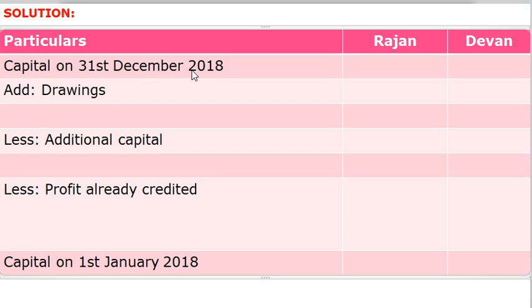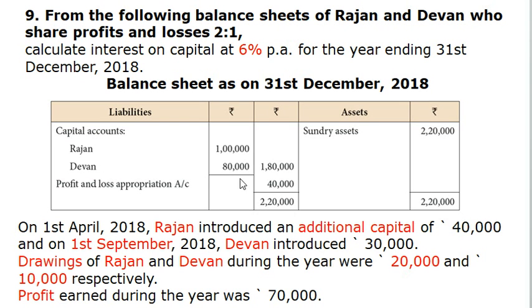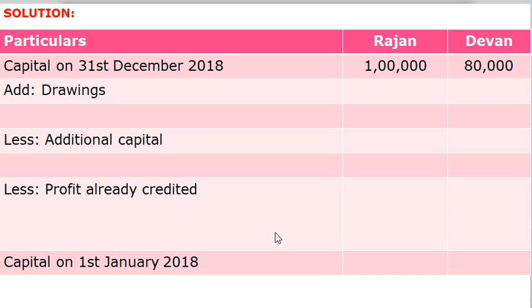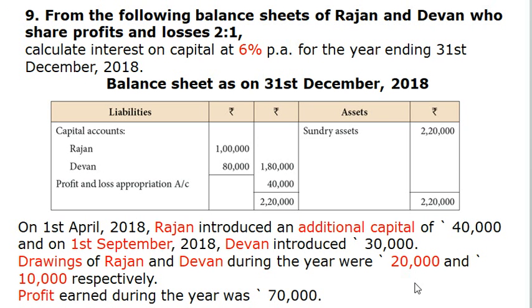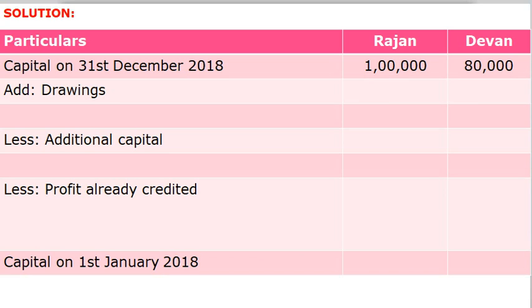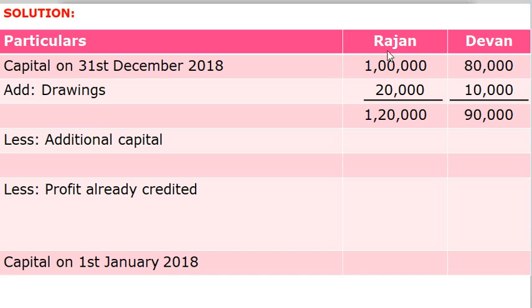The amount of closing balance of Rajan and Devan are 1,80,000, and the amount for drawings are 20,000 for Rajan and 10,000 for Devan. With the amount of closing balance, we have to add drawings, that is 1 lakh with 20,000 and 80,000 with 10,000, which gives you 1,20,000 for Rajan and 90,000 for Devan.